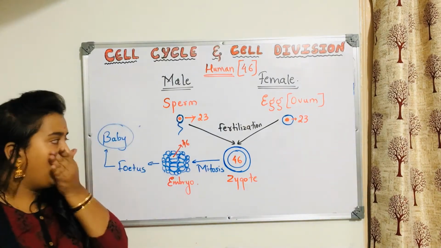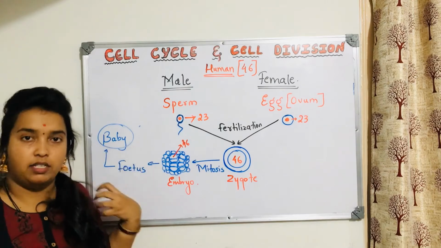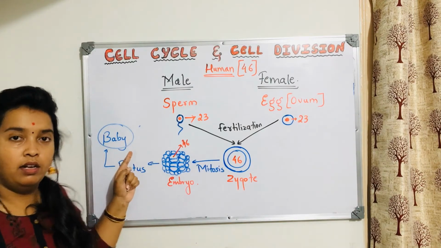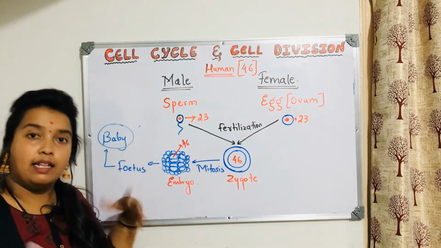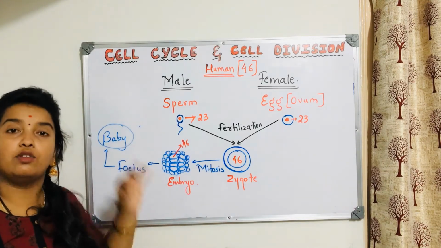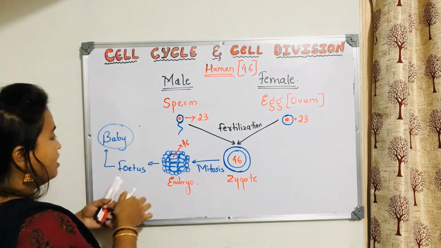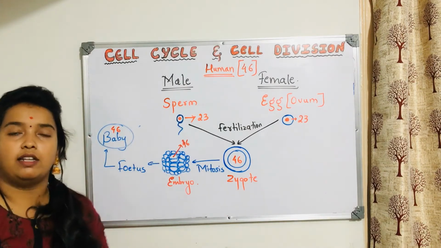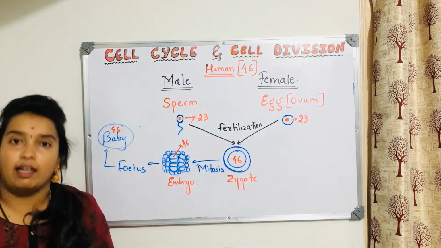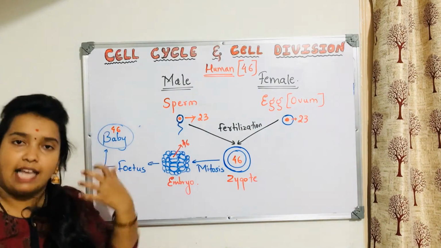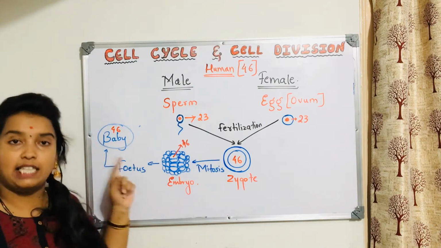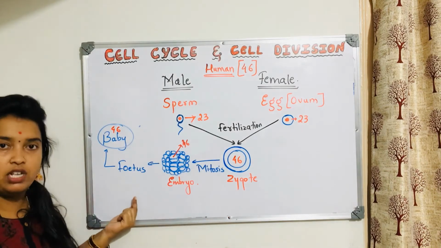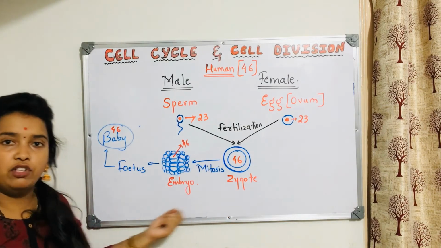Now you tell me, whatever cell this baby has, what is the number of chromosomes here? Do you think it is 23 or any other number? This baby will always have 46 chromosomes only. Whether it is a baby boy or a baby girl, every cell of its body will have 46. Why 46? Because the division happening continuously here, every division, is mitosis.